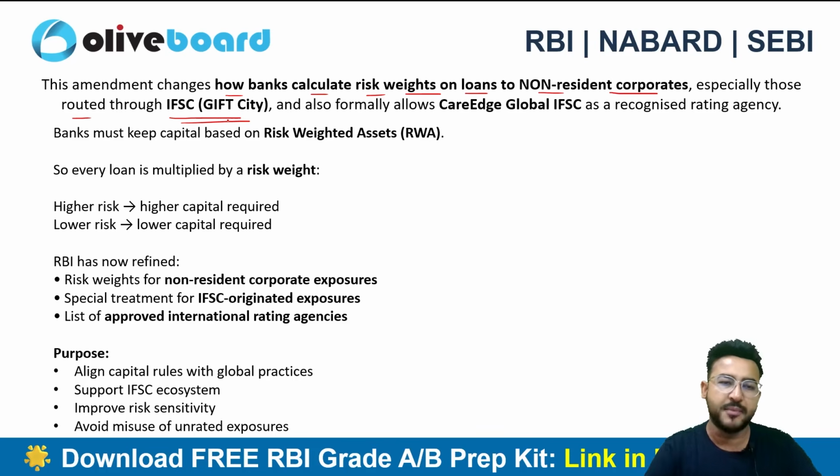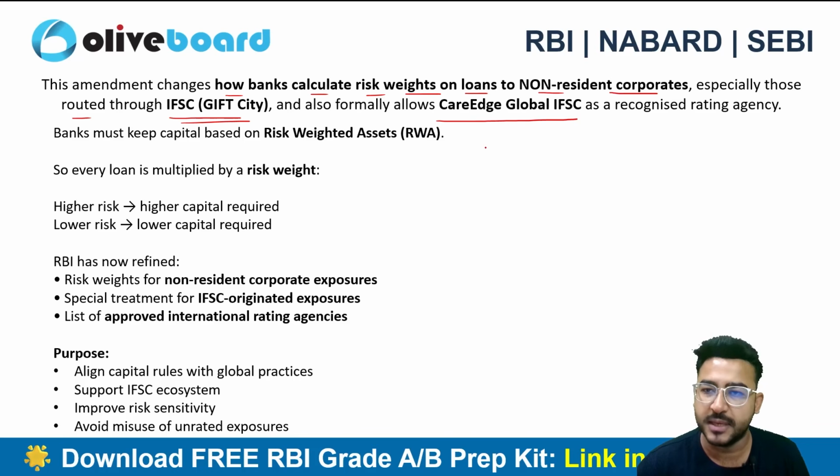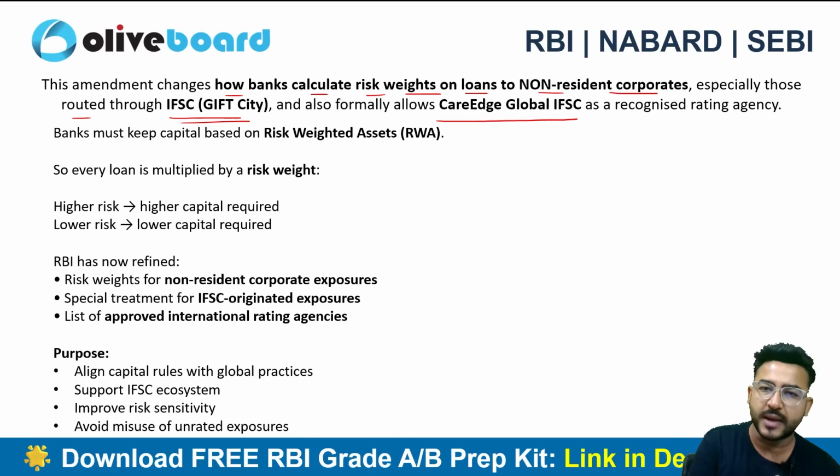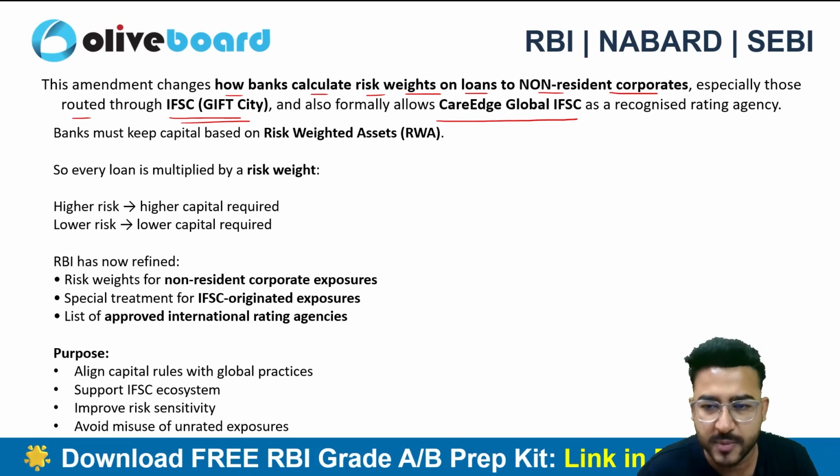So let's suppose I am in the gift city, right? I am operating in the gift city. Now I have given a loan to a non-resident corporate, right? I can also avail the services of Care Edge Global IFSC Limited for the rating purpose, right? RBI recently recognized this Care Edge Global IFSC also via a notification, I think around 6 to 8 months back, right?